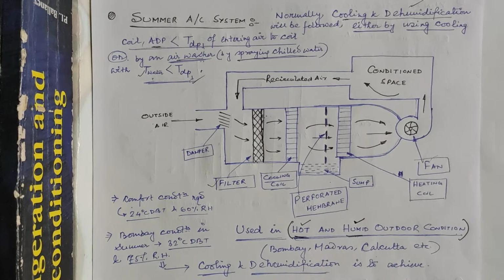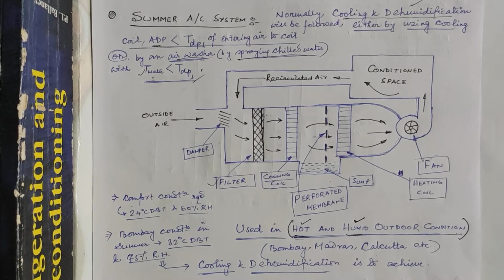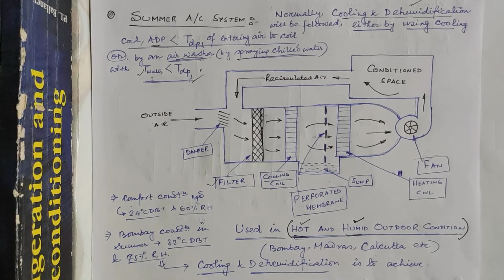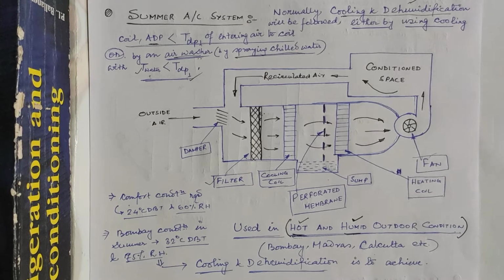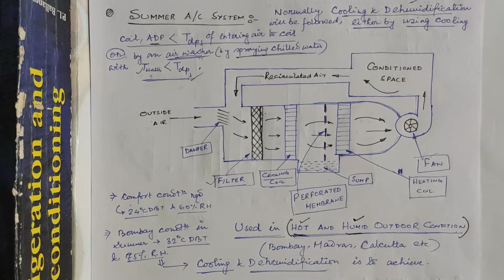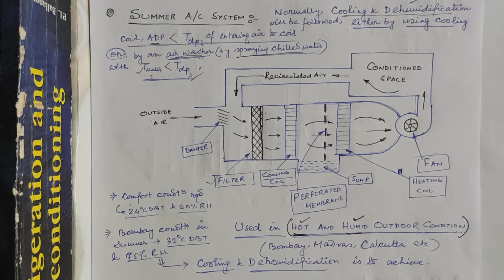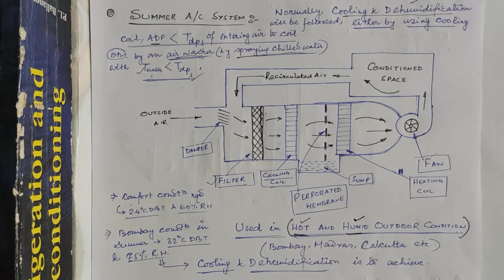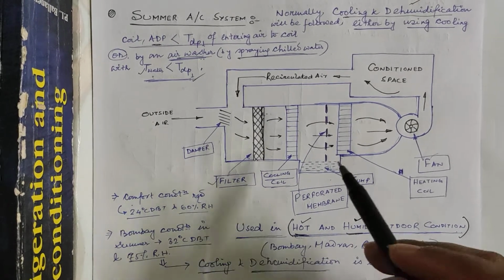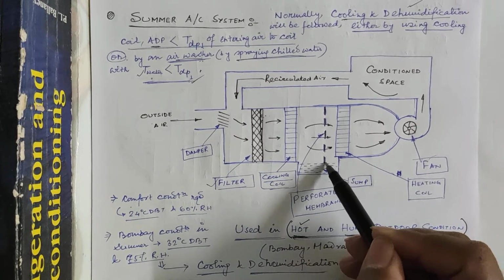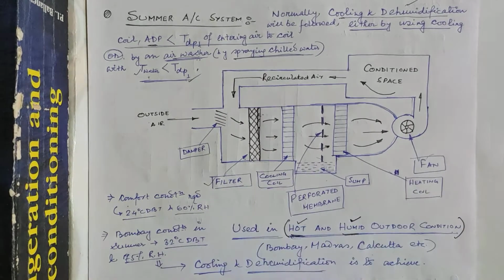Now this cooled air, after passing through this cooling coil, will be passed over a perforated membrane and loses its moisture content in the condensed form, which will be collected in the sump. So the function of this sump is just to collect the moisture condensed into water from this cold air. Okay.